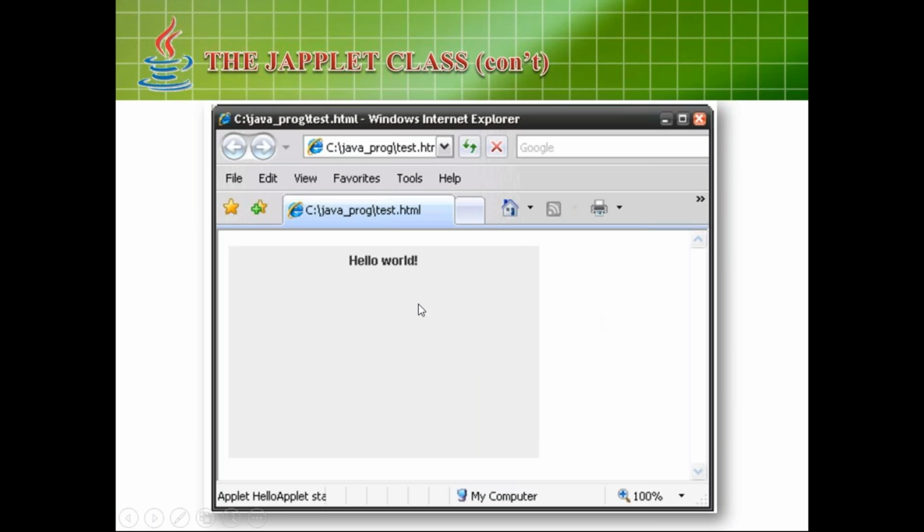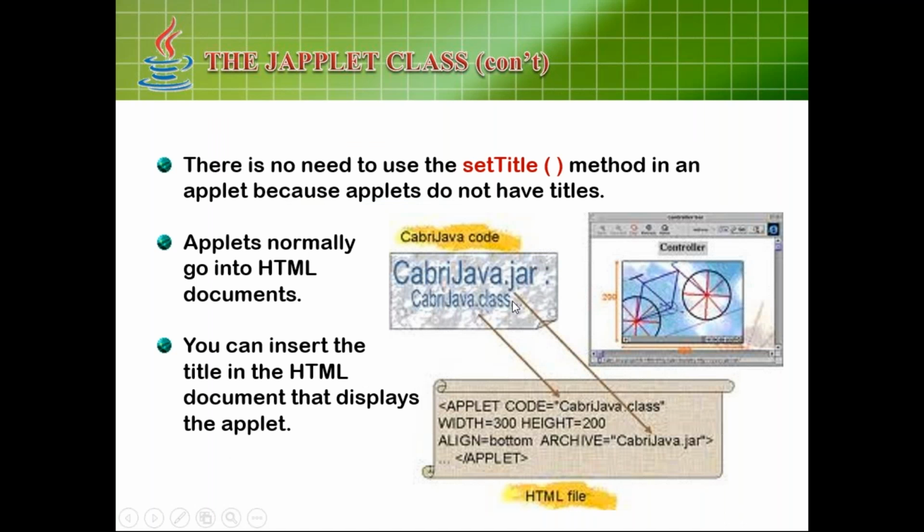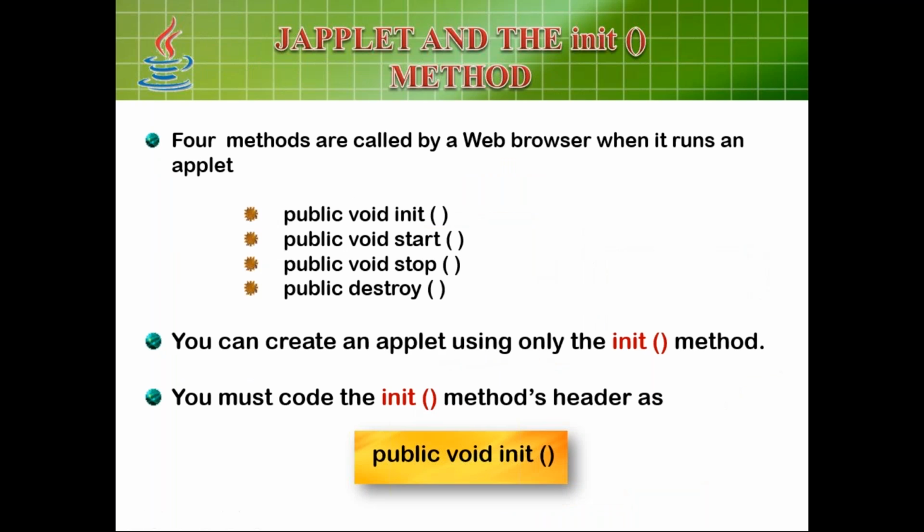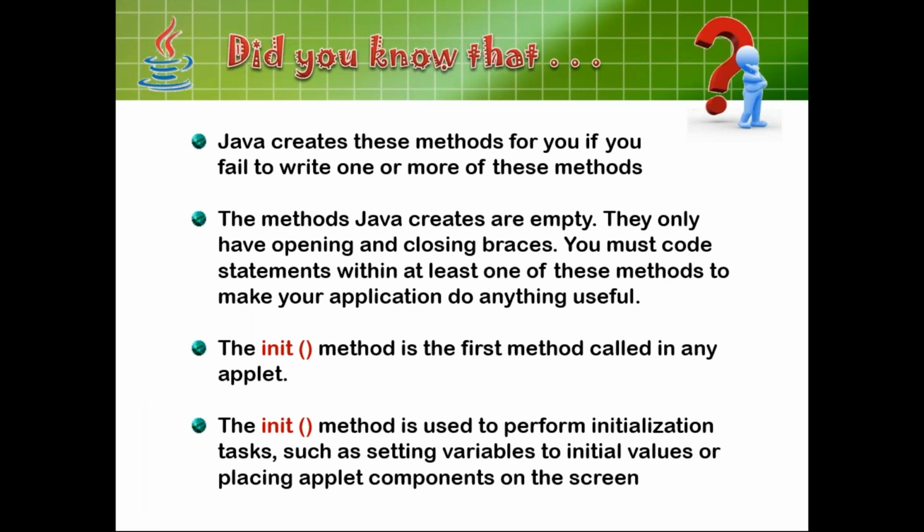This is how it looks: Hello world. You can also set the title with the help of the setTitle method, the title of an applet. There are 4 methods. The first one is the init method, then the start method, stop method, and destroy method. This is the life cycle of an applet. The init method is like initialization, and then start, stop, and destroy.